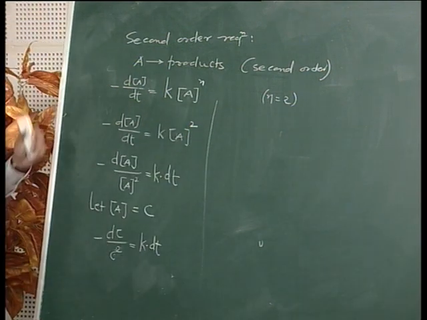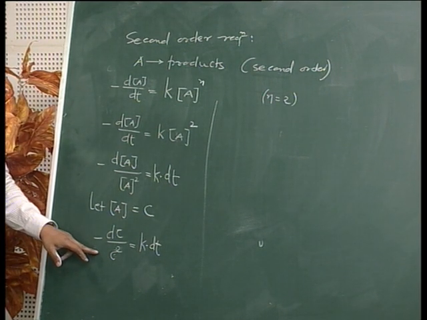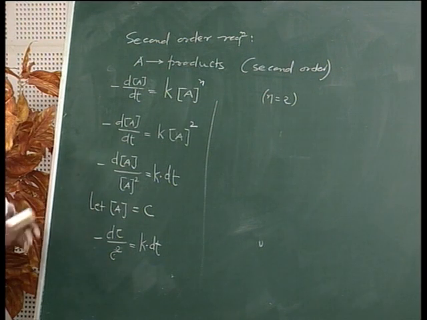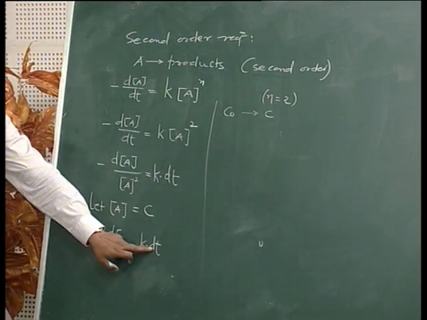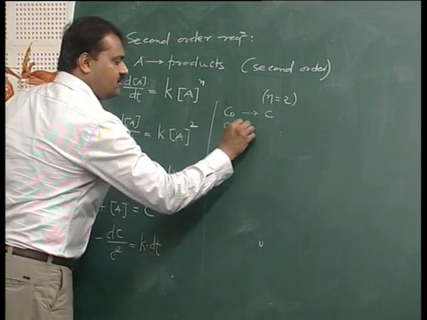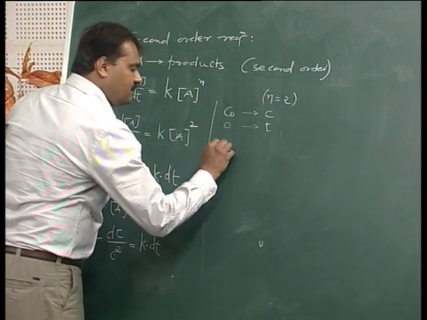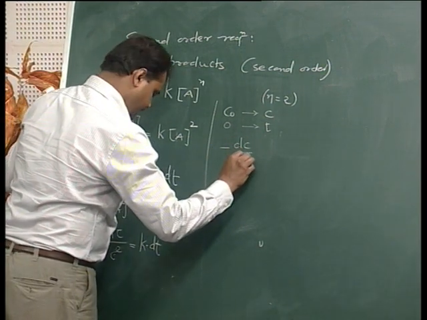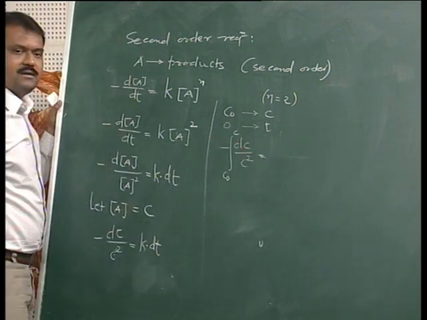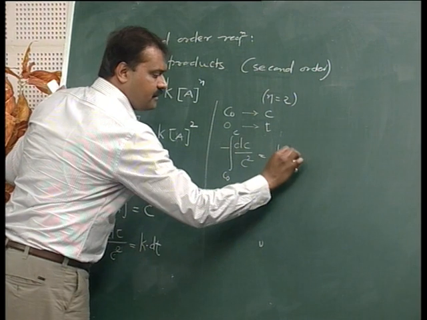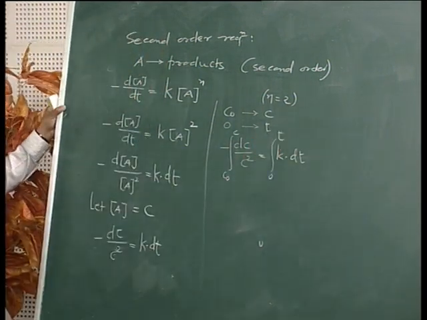Now we can integrate this equation between the appropriate limits of concentration ranging from C0 to C and time ranging from 0 to t. And therefore we have minus dC by C square from C0 to C is equal to k dt from 0 to t.